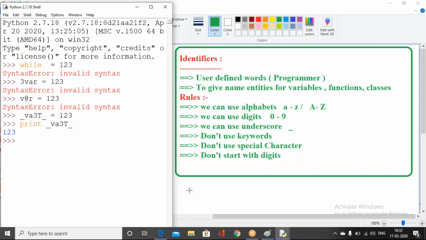Okay. Can you take the screenshot? Yes, we took. Just wait for 1 minute.